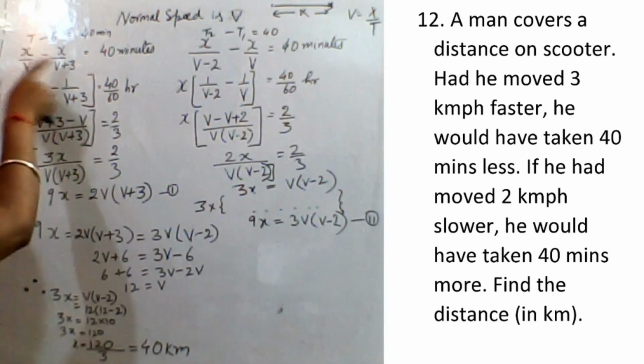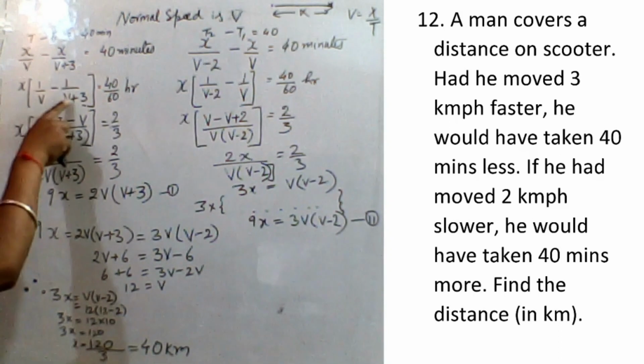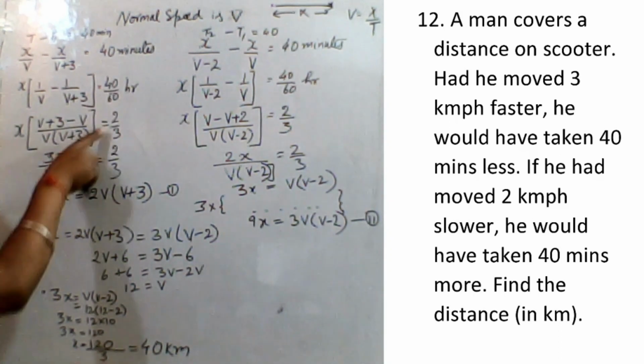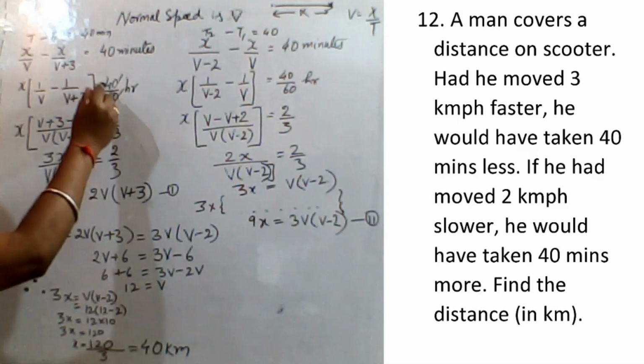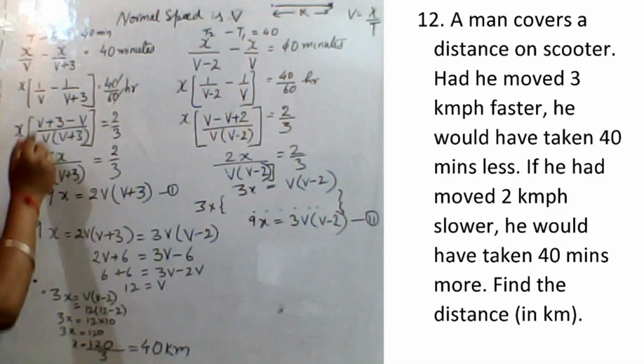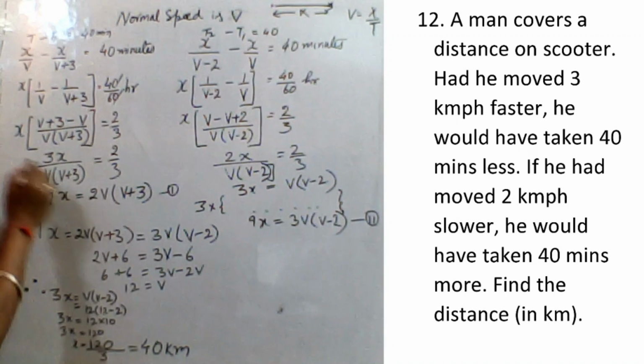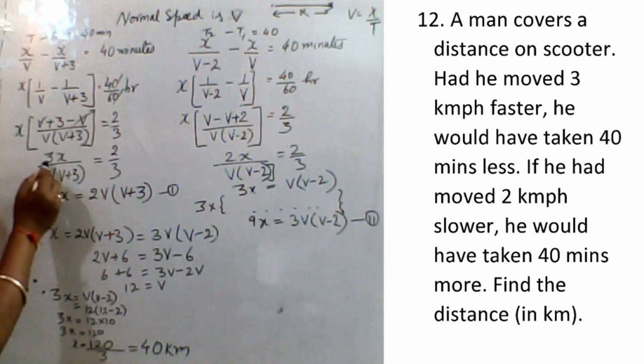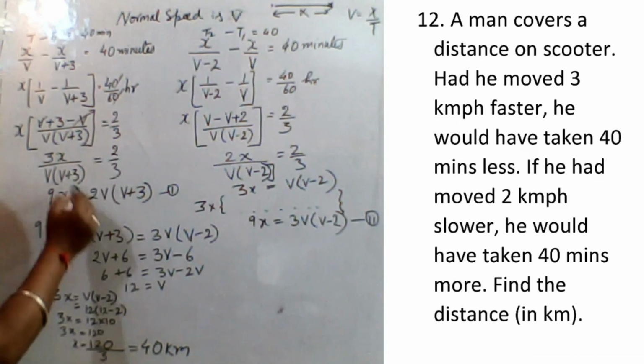Here X is common. 1 by V minus 1 by V plus 3 is equal to 40 minutes, converted into hours by dividing by 60, so 2 by 3. And here V plus 3 minus V, so this V and V got cancelled. So 3x, 2 by 3, 3 into 3, 9x is equal to 2V into V plus 3. This is the first equation.